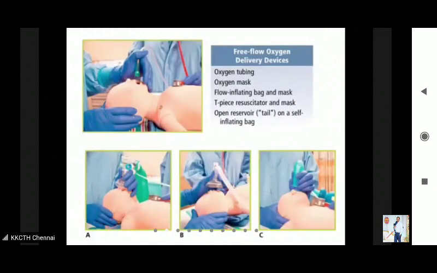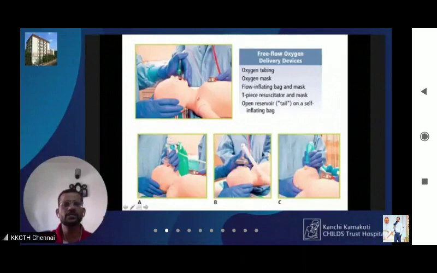Supplemental oxygen can be provided by using your plain oxygen tube like this. You can hold free flow oxygen in front of the mouth and nose of the baby. You can also provide oxygen by mask. Connect the free flow tube to the nozzle of the mask, and then put that mask snugly, not tightly, onto the baby's face. You can use a flow-inflating bag if one is available. You can use a T-piece resuscitator, but here you will hold the mask not in contact with the baby, but slightly away from the baby.